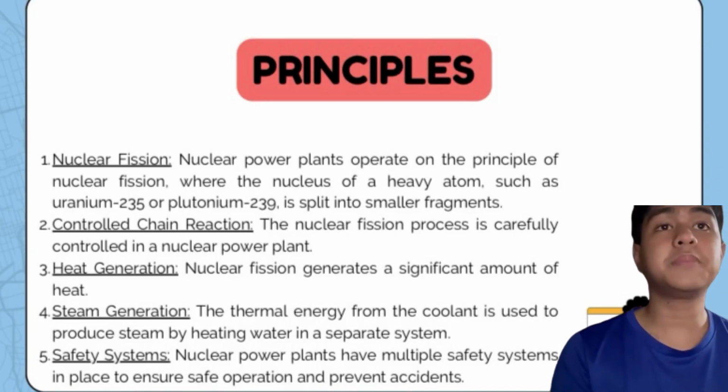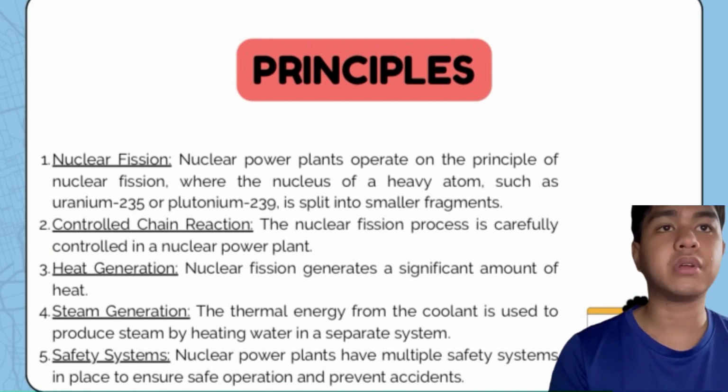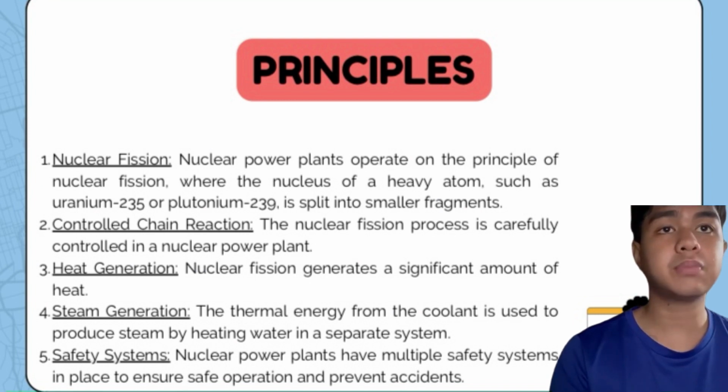So, the principles of nuclear power plant. First, nuclear fission. Nuclear power plants operate on the principle of nuclear fission, where the nucleus of a heavy atom such as uranium-235 or plutonium-239 is split into smaller fragments. This process releases a tremendous amount of energy.